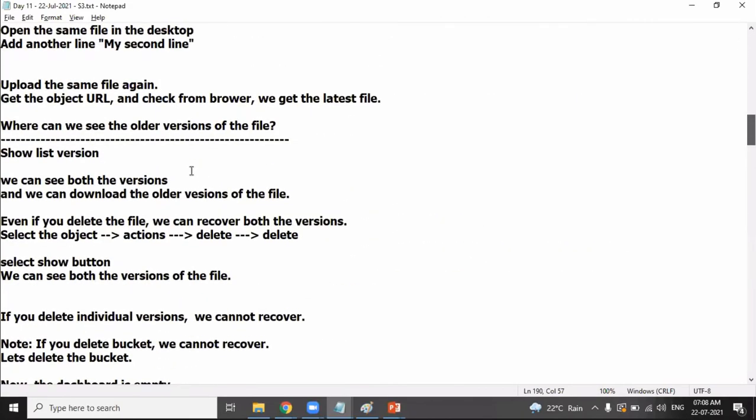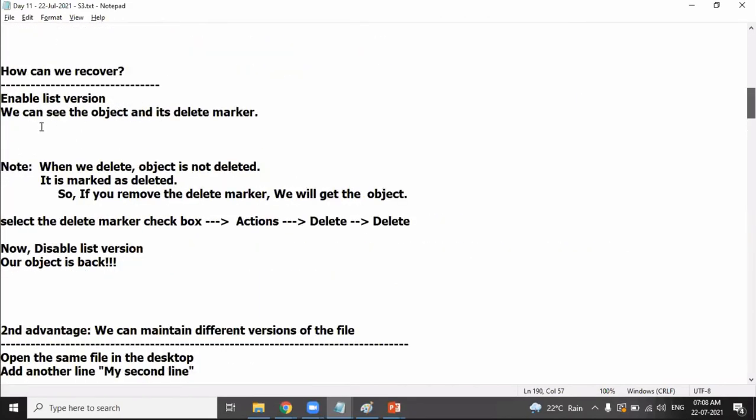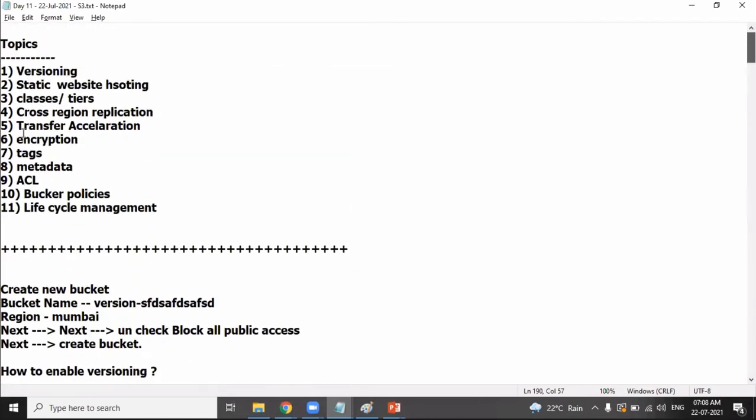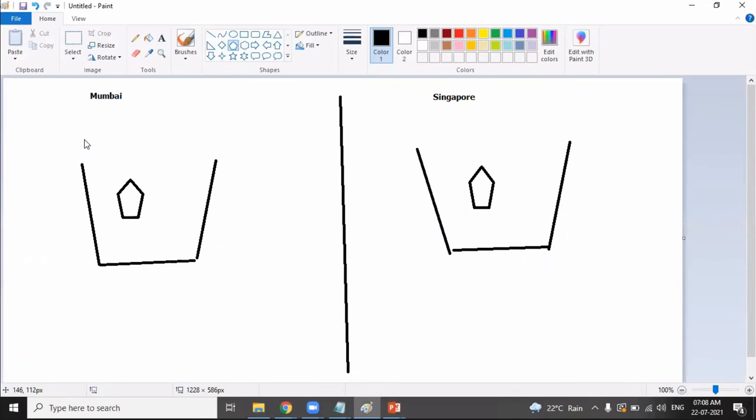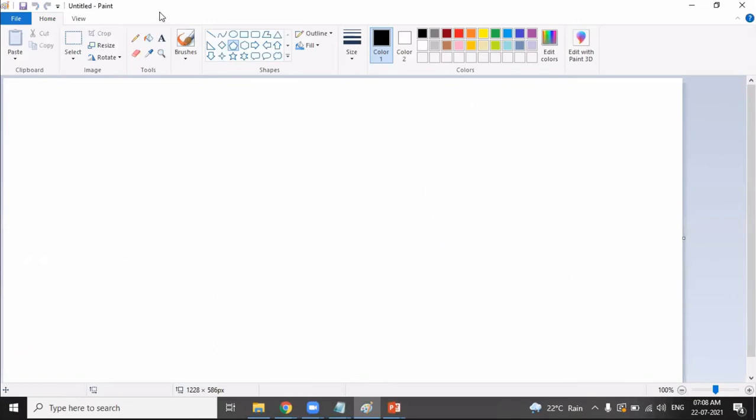So where are we standing? We have discussed cross-region replication and transfer acceleration. Let's discuss encryption. What do you mean by encryption? The highest concern clients have when they move to the AWS cloud is security. Clients worry about their security. They think, is my data secure?